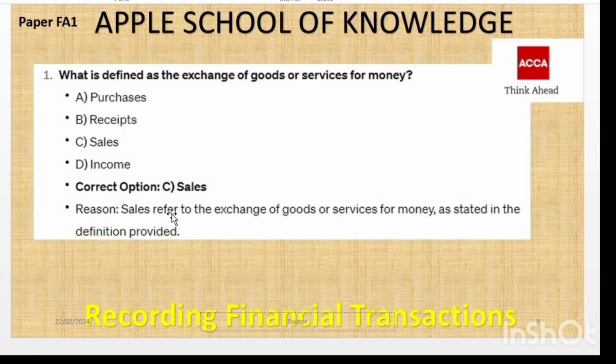Now let's move on. We have some MCQs. We'll discuss one by one. The first MCQ is, what is defined as the exchange of goods or services for money? We have already discussed the definition of sales: sale refers to the exchange of goods or services for money, as stated in the definition. So option C will be the correct one.